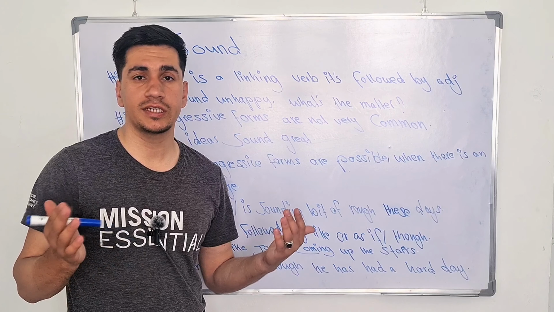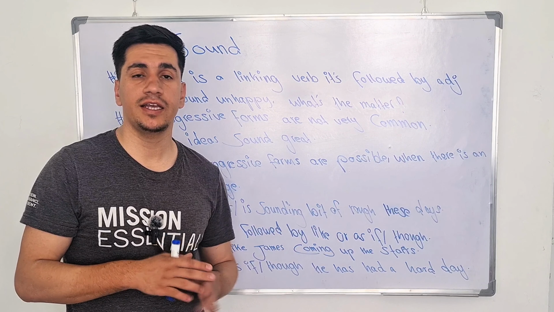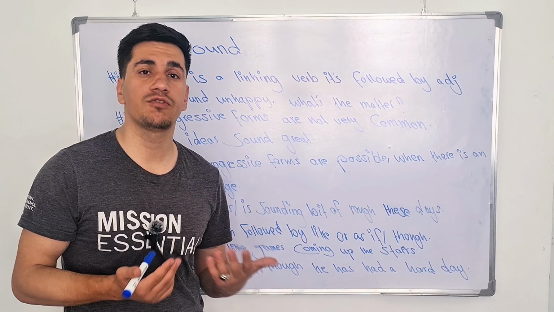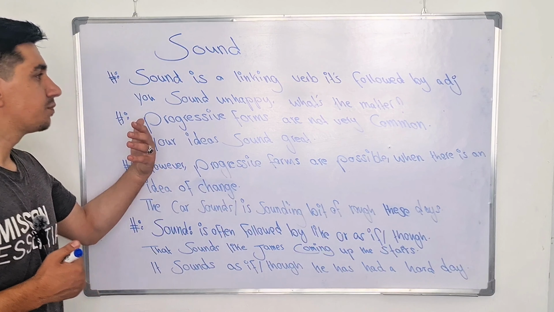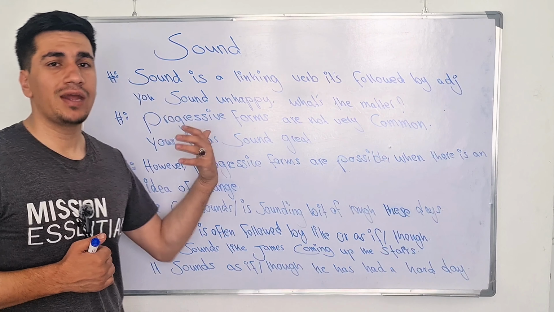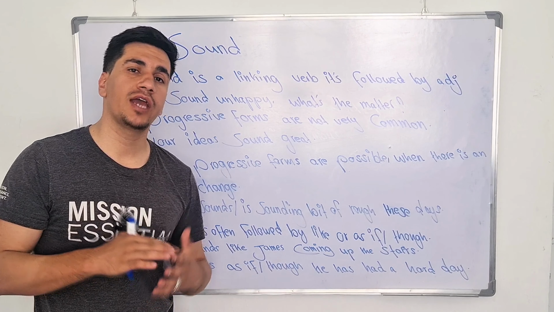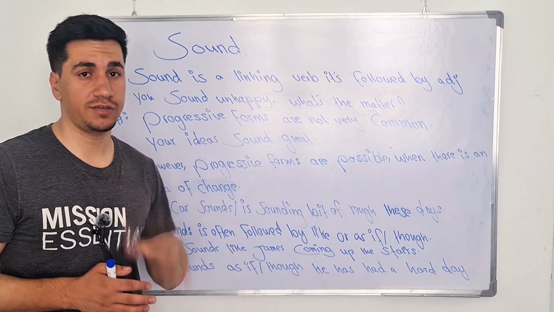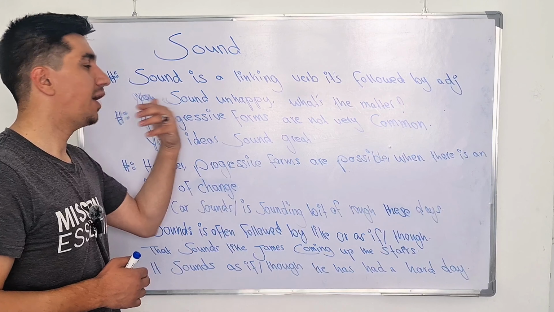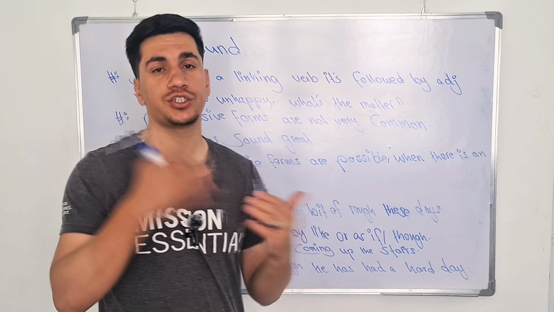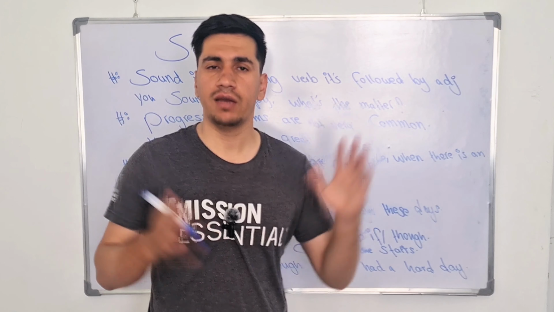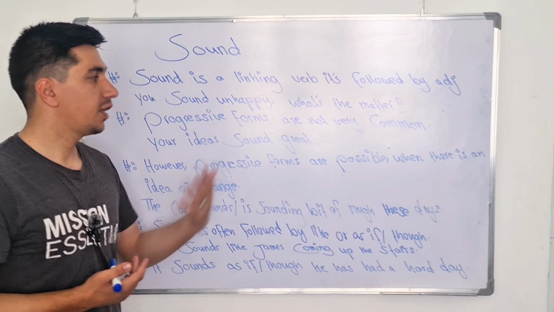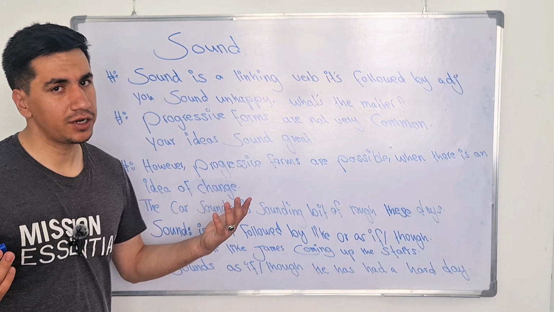If you don't know well what a linking verb is, I will certainly upload a next video on what a linking verb is, right? We have many verbs called linking verbs. Here we have an example: you sound unhappy. It means we cannot say you sound unhappily or you sound happily, because the word unhappy is an adjective, linking the subject back to the verb. So it has some relation with one another, and we call them linking verbs. You sound unhappy. Ali sounds great today. We can use different examples, like, what's the matter? You sound unhappy. What is the matter, actually?